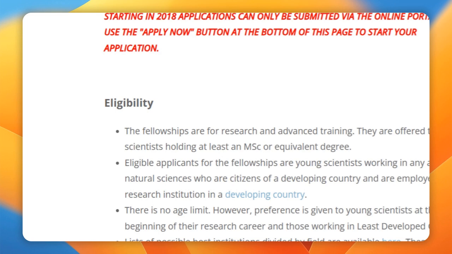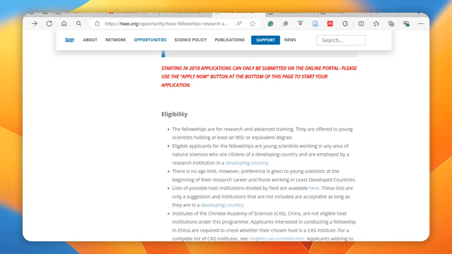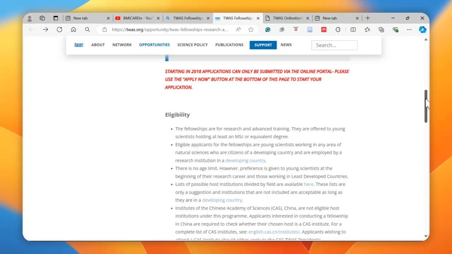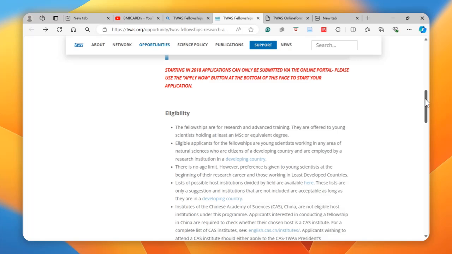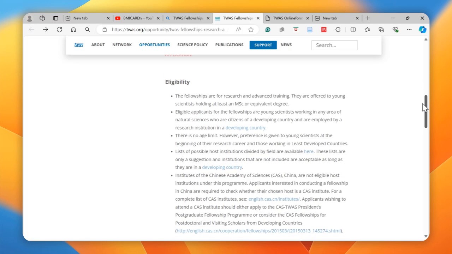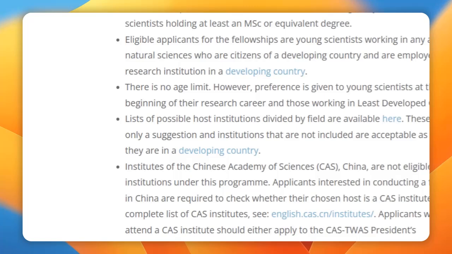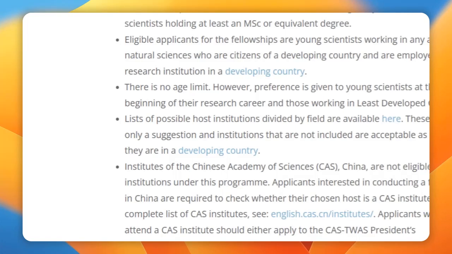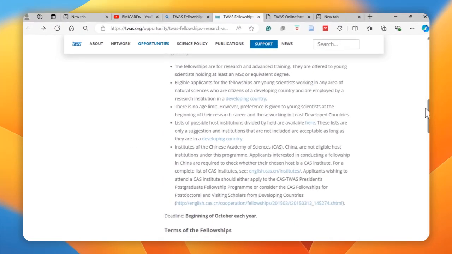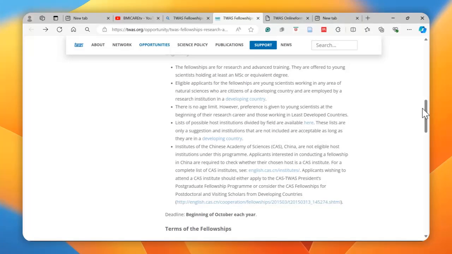In terms of eligibility, there is more information that you may want to look at before you apply. The fellowships are for research and advanced training. They are offered to young scientists who hold a Master's of Science or equivalent degree. Eligible applicants are young scientists working in any area of natural sciences who are citizens of a developing country and are employed by a research institution in a developing country.